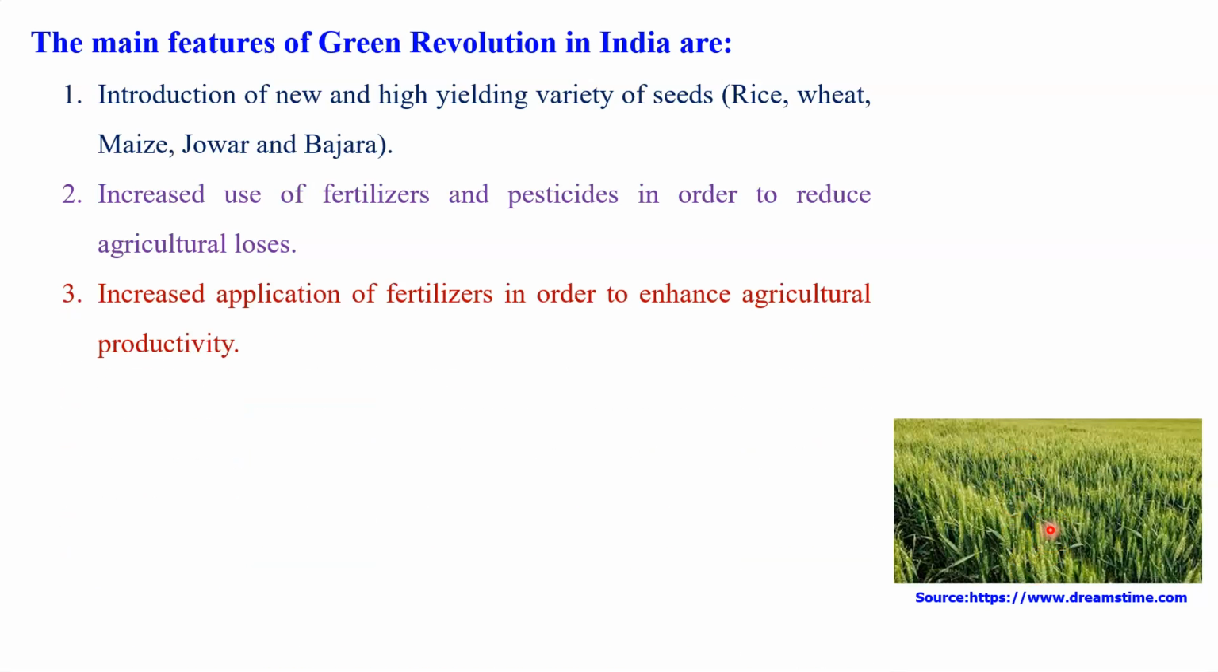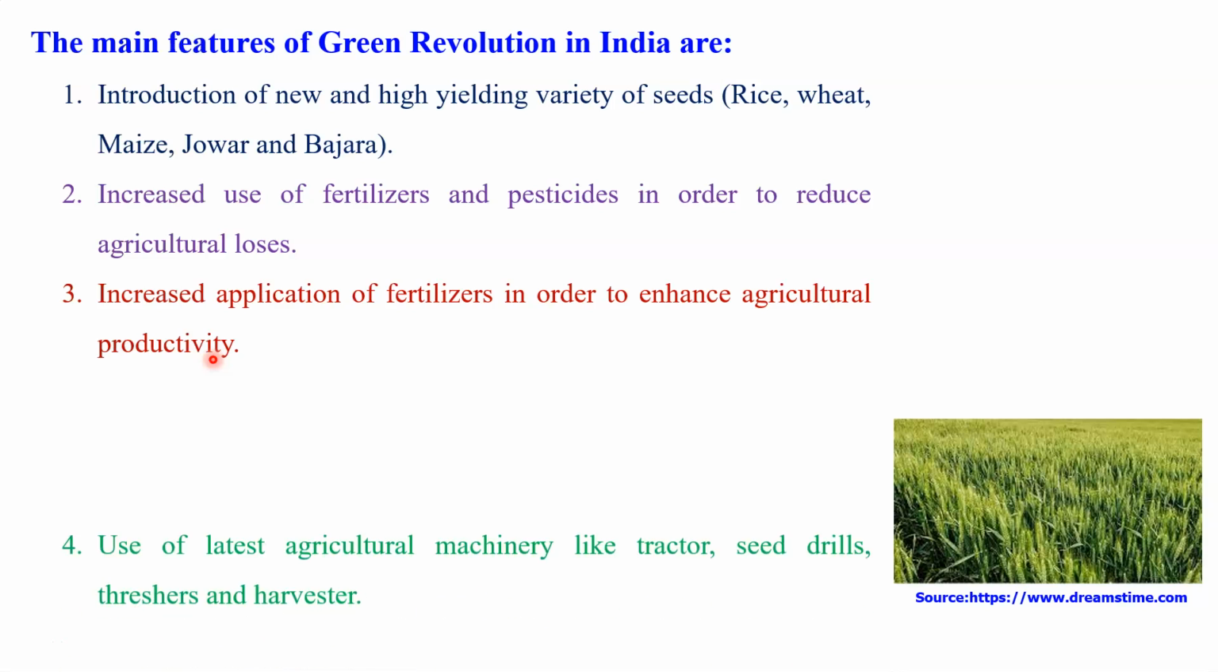Let us talk about another important feature of the Green Revolution in India, that was increased application of fertilizer in order to enhance agricultural production. That is really very important. We were not only able to increase the production, but we were also able to increase the productivity of the agricultural crops and fields. Especially I'm talking about wheat and rice, which were successful on a large scale as compared to other crops. So therefore, this is a very important feature of the Green Revolution that was implemented in India.